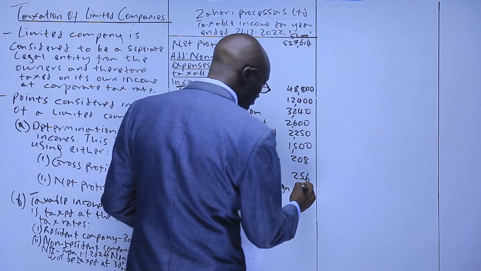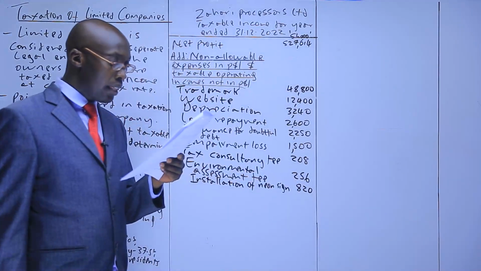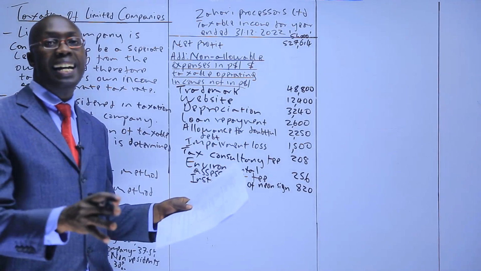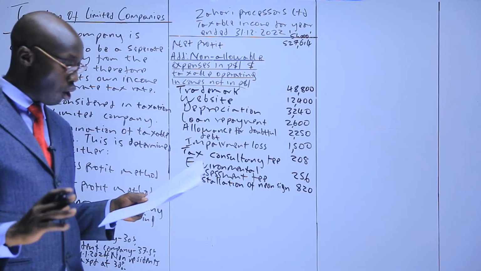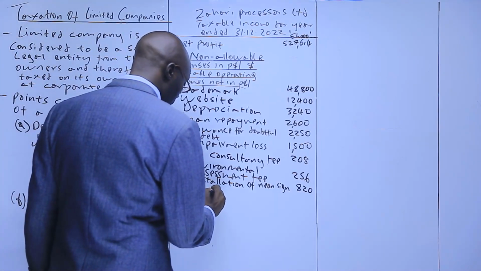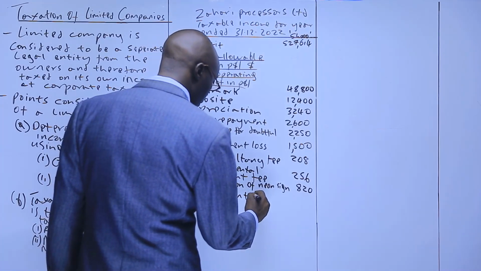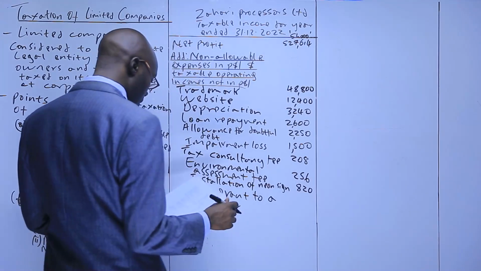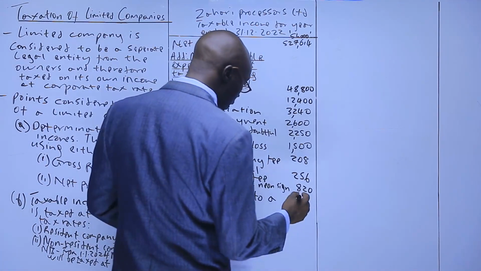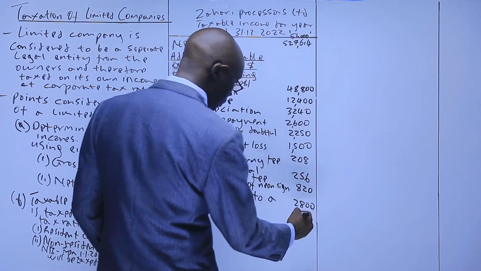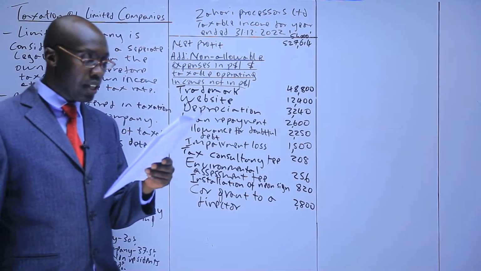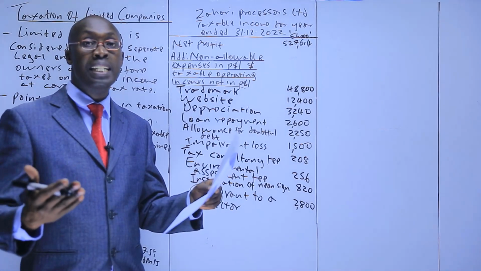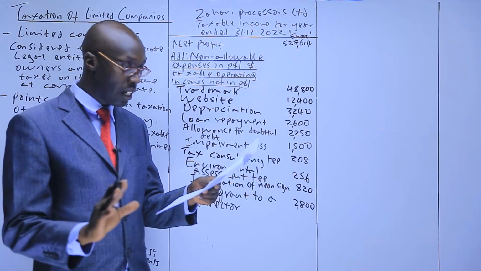Which we have 820. The other one is car grant to a director, also not allowed because a grant to a director is for private use. We don't allow. Which we have 2,800. The other one is installation of processing machine. We don't allow installation of the process. They are fixed assets. Expense incurred before you start using a fixed asset, we don't allow them.